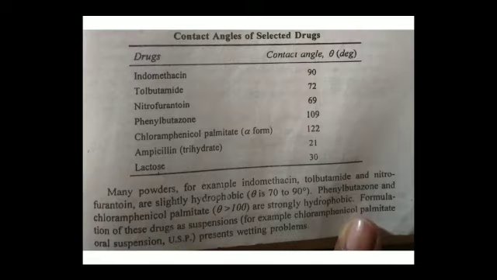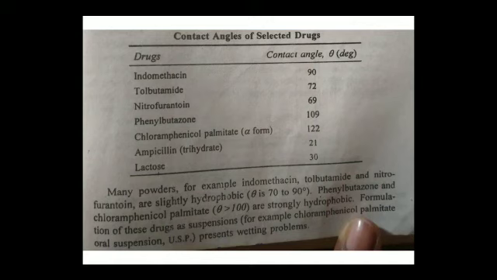Contact angle of some commonly used powders. Indomethacin having 90 degrees, tolbutamide having 72, nitrofurantoin 69, phenylbutazone 109, chloramphenicol palmitate alpha form is having 122, ampicillin trihydrate having 21, lactose having 30.